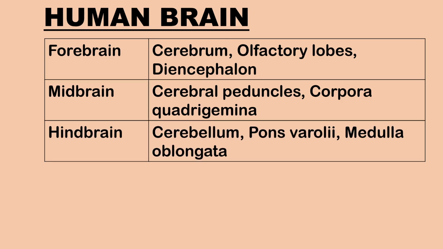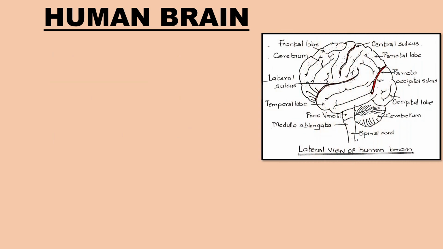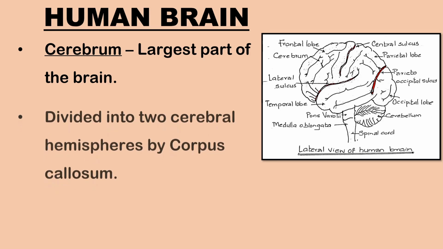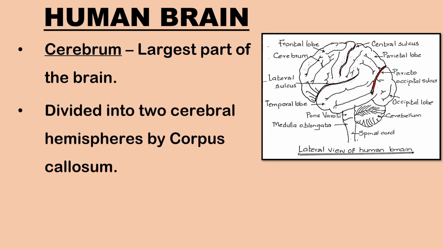The hindbrain includes the cerebellum, pons varolii, and the medulla oblongata. Cerebrum is the largest part of the brain and is divided into two cerebral hemispheres by a thick band of transverse nerve fibers called corpus callosum.